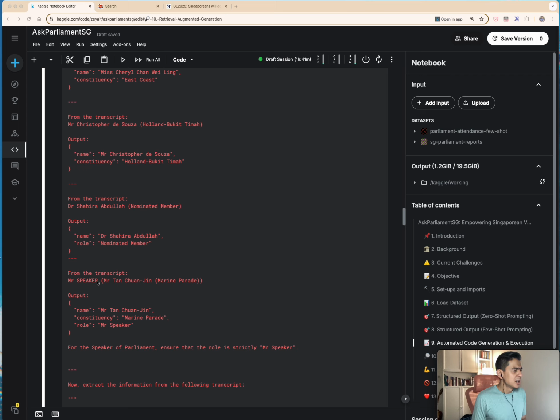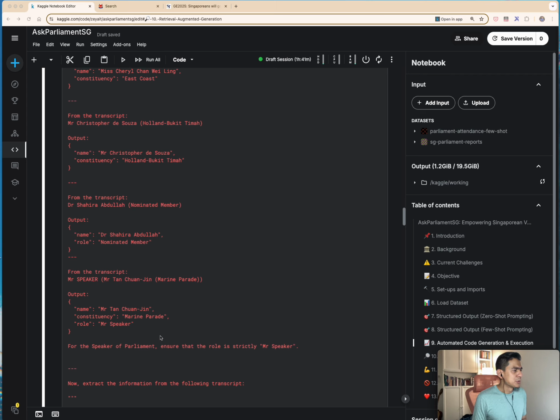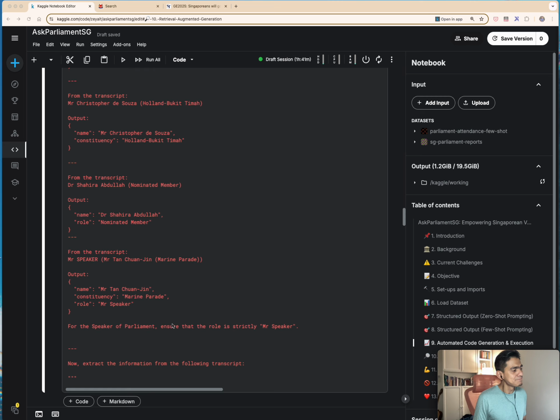So here, for the name itself, I've also constrained or explicitly told the LLM through this prompt that I want the role to be strictly Mr. Speaker. I don't want it to be all caps. I only want it to be capitalized on the first letter.